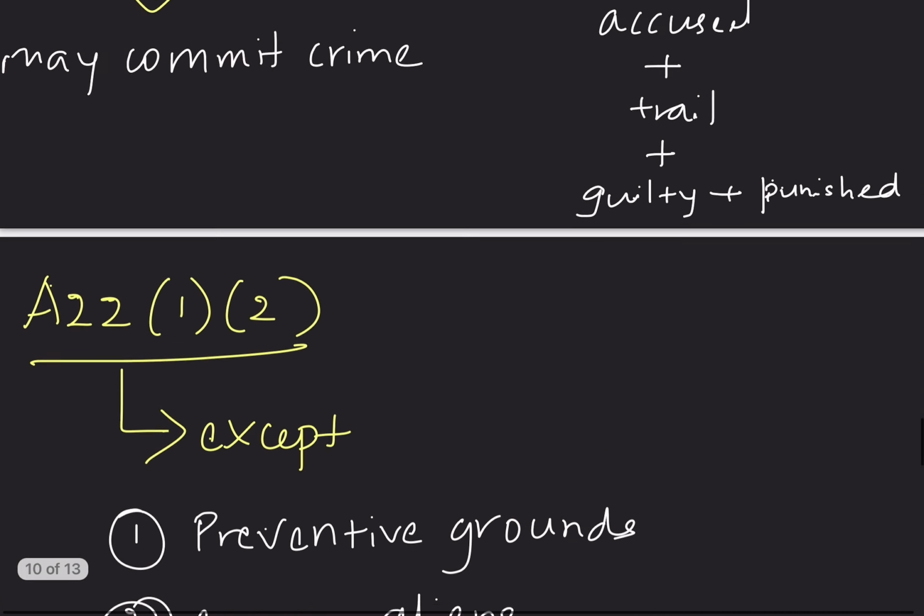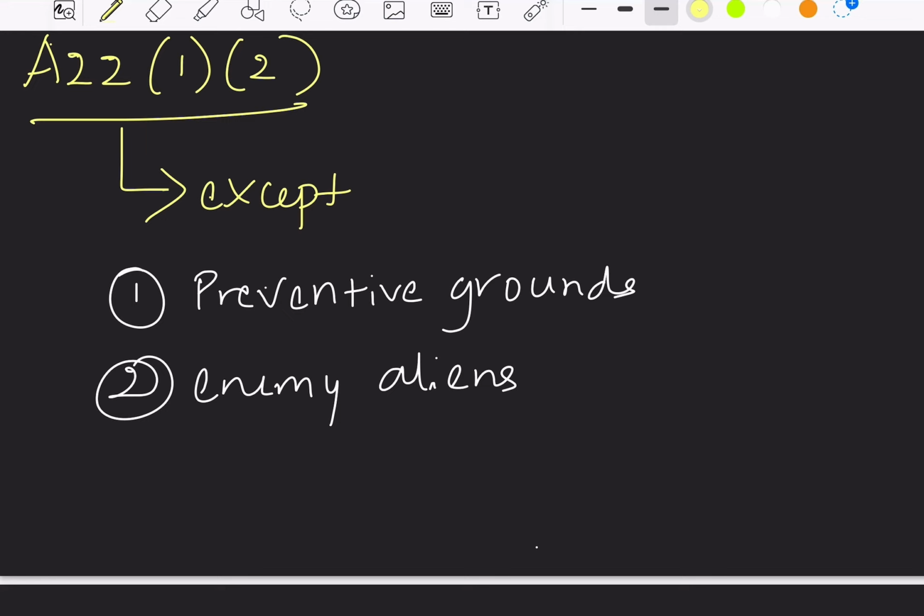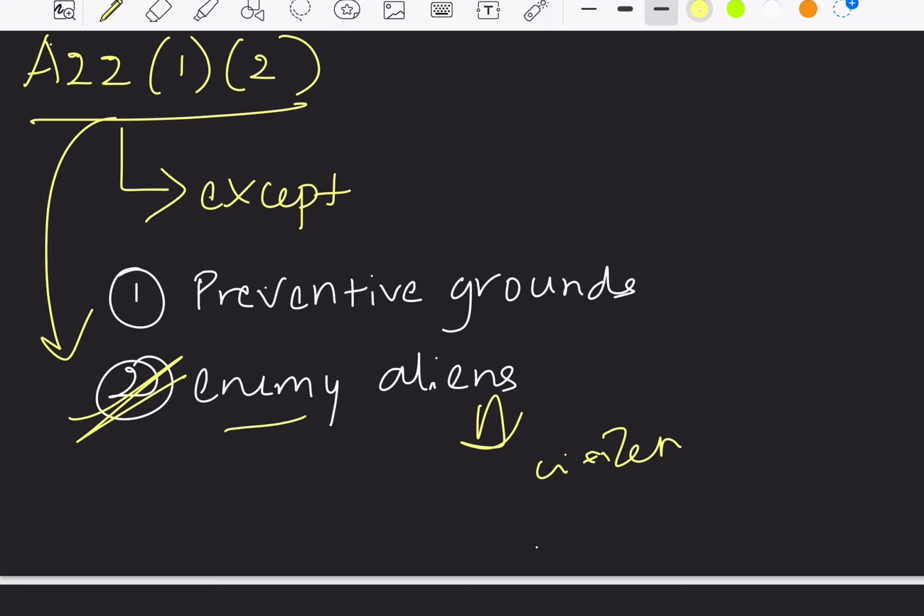However, even Article 22 Clause 1 and Clause 2 has exceptions. These safeguards are not applicable for enemy aliens. Enemy aliens are simply the citizens of other countries with which India does not have friendly relations. For them, these safeguards are not applicable. And the second thing is, these safeguards are also not applicable for a person who is arrested on preventive detention grounds.